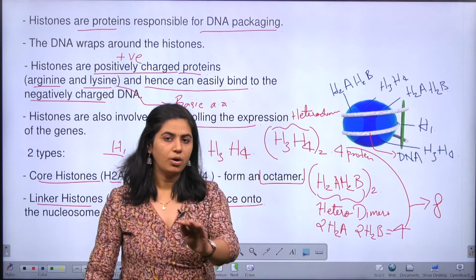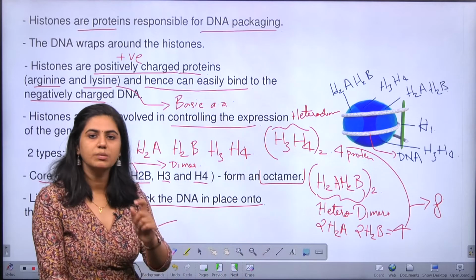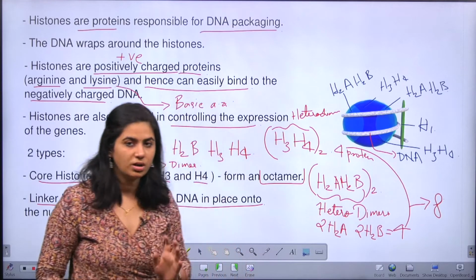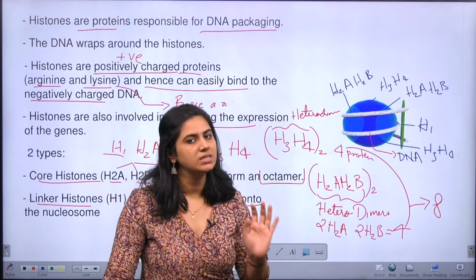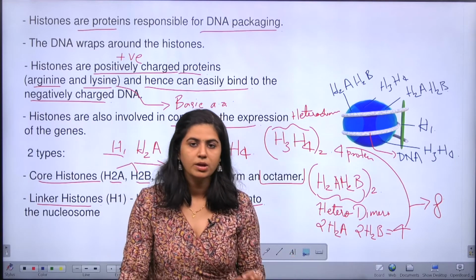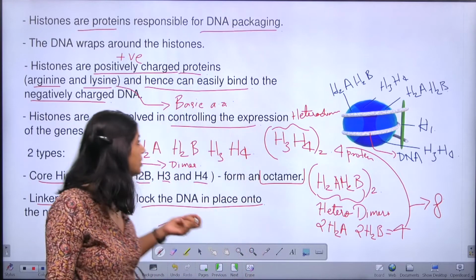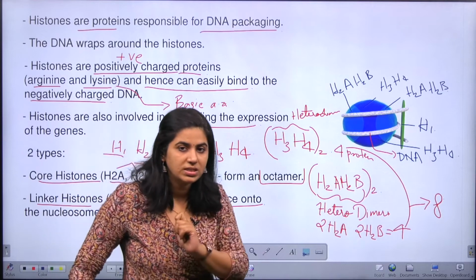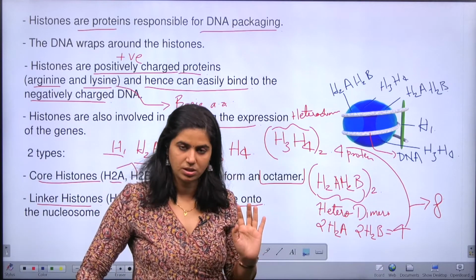Now all the basic things about histone we have learned. What have we learned? Histone is nothing but a protein around which DNA is wrapped or packed. What is the charge of the histone? The charge of the histone is positive and DNA is negatively charged, right? Now the majority of the amino acids present in the histone proteins are arginine and lysine. What are arginine and lysine? Are they acidic or basic amino acids? They are basic in nature, right?